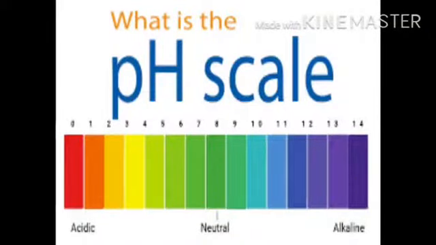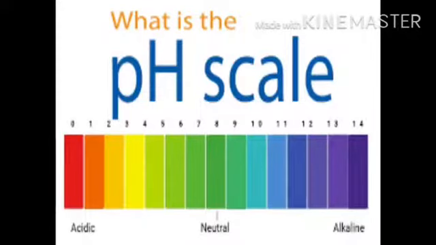We check the strength of an acid or base with the help of this scale. The strength of acidic is from 0 to 6 and the strength of alkaline is 8 to 14, meaning 0 is most acidic, 14 is most alkaline and 7 is neutral.